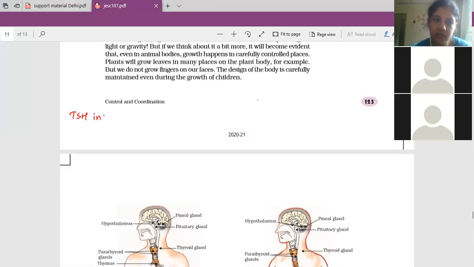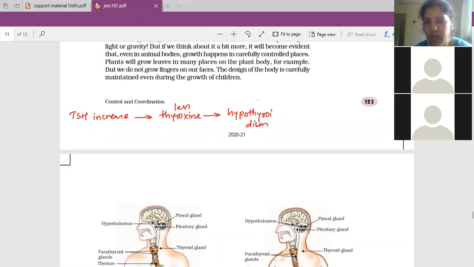TSH increase, less thyroxine. Less thyroxine means hypothyroidism. Need to increase iodine-rich food in diet.